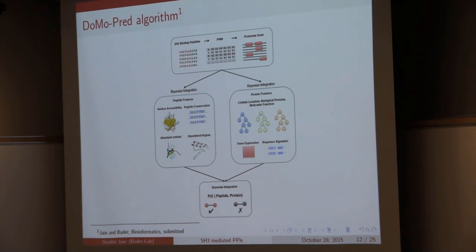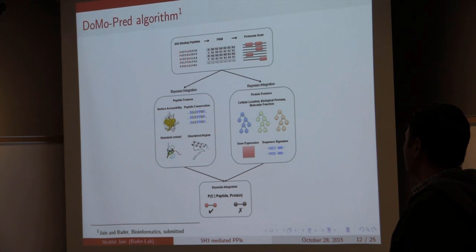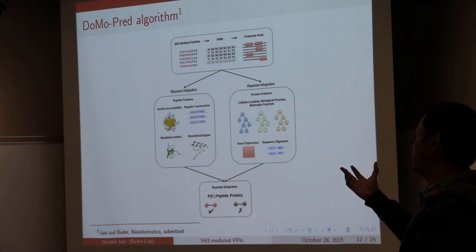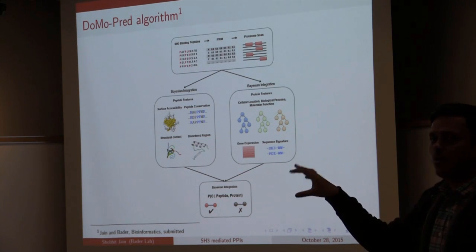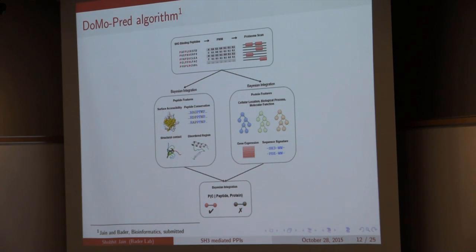Once we have all this information, the next step is to integrate everything. We start with the peptides from the phage display experiments. We generate a PWM using those phage display peptides and then scan the whole proteome. This gives us a bunch of hits. For every hit, we calculate a probability whether the interaction will take place or not based upon 2 different models: the peptide model and the protein model.